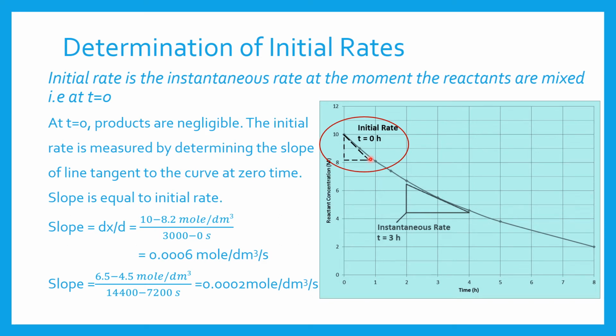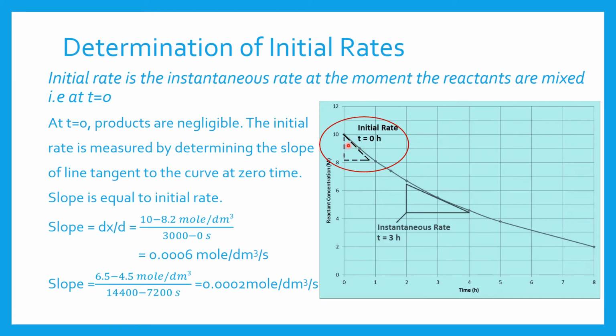So at this point almost the time will be 3000 seconds. When we divide this, dx is 10 minus 8.2 and dt will be 3000 minus 0. When we calculate this, we will get the time rate of our reaction as 0.0006 mole per decimeter cube per second. It is the initial rate of the reaction when time is 0, and we can also say that it is the instantaneous rate because we have taken it at the time 0.